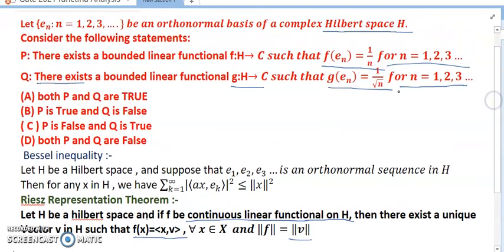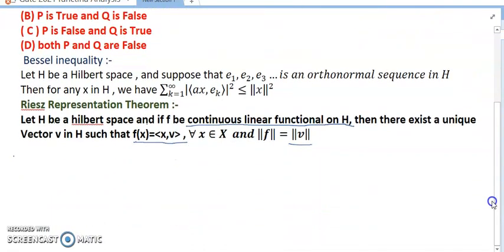Okay, friends, let's see the question. Linear functional f from H to C such that f(e_n) equals 1 by n. This is countable, and it is bounded.